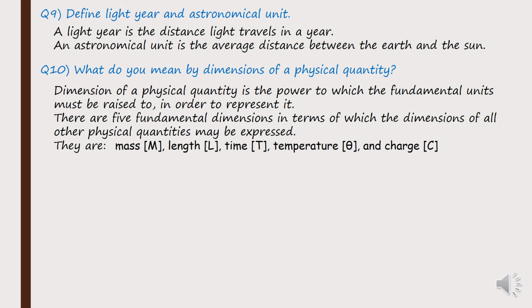Now to represent the physical quantity in terms of its fundamental units, we take the fundamental units and we raise them to some powers. Okay, so that will give us the dimension of it. अब यो चाहिँ कसरी गर्छ भन्दाखेरि चाहिँ there are 5 fundamental dimensions, okay, in terms of which the dimensions of all the physical quantities may be expressed.